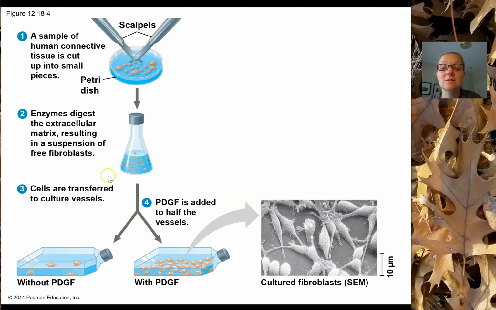Now, if we were to take this flask of cells and divide it between two culture vessels, in the first one we just plate the cells, give them nutrients, give them oxygen, and these cells will survive, right? They will live inside of that culture flask, but they won't divide. They don't have that signal without the PDGF, without that growth factor. They don't have the signal that helps them get past that G1 checkpoint, and they just stay in G1.